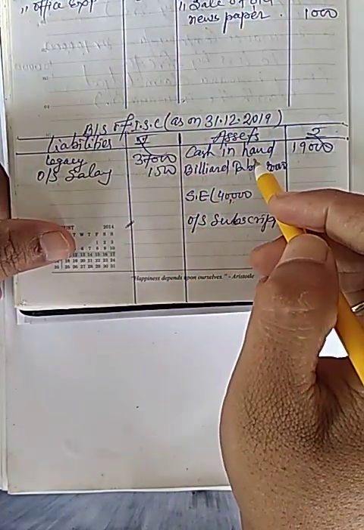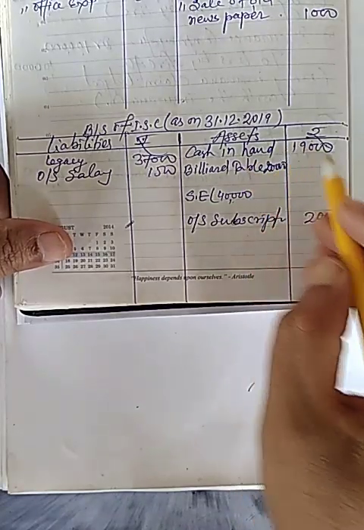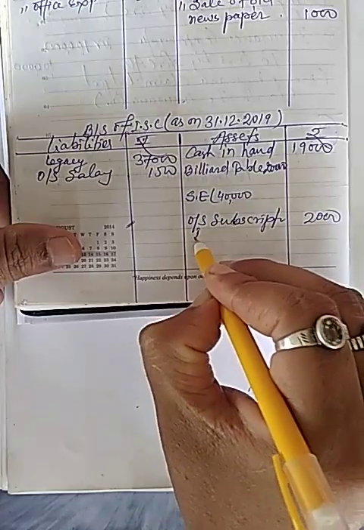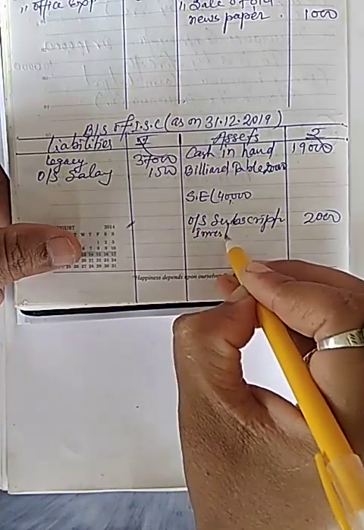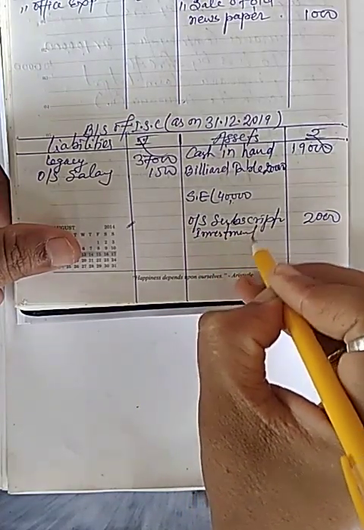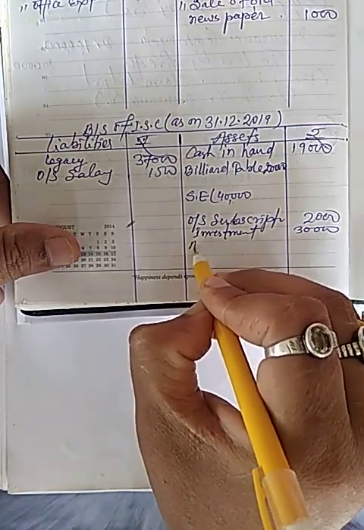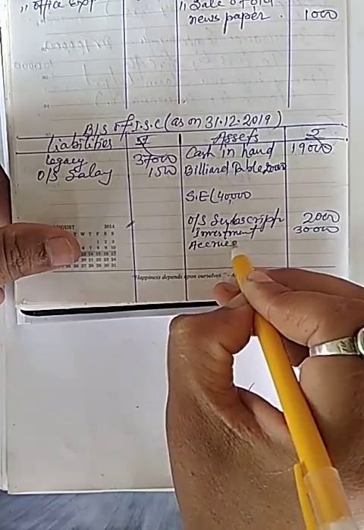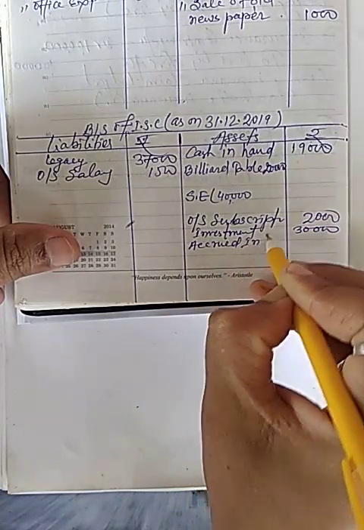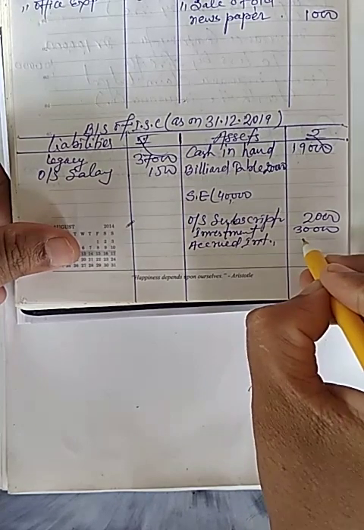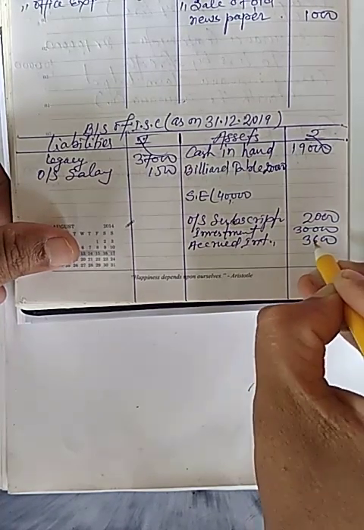Now investment is given 30,000. So I will write investment 30,000, and accrued interest on investment will be 3,600.